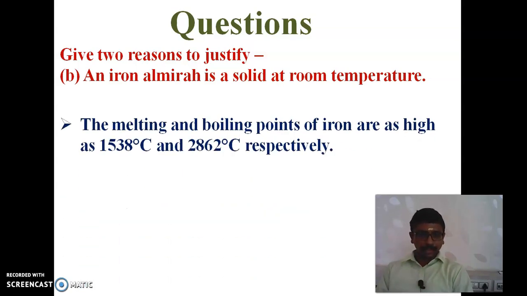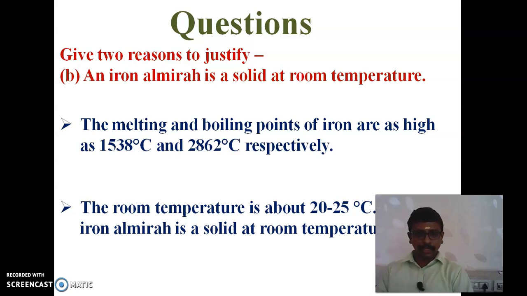The melting point of iron is 1538 degrees Celsius and the boiling point of iron is 2862 degrees Celsius.